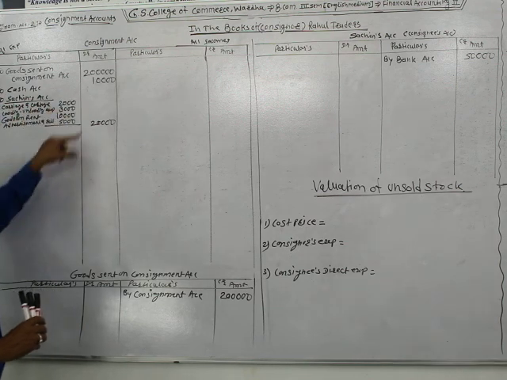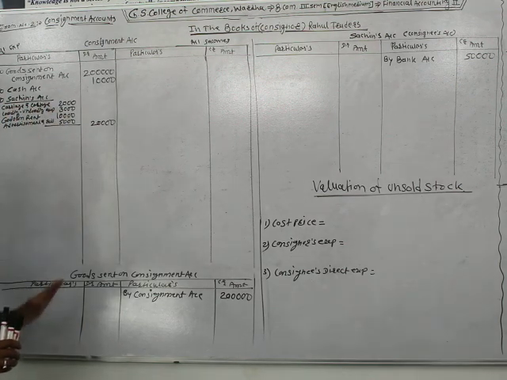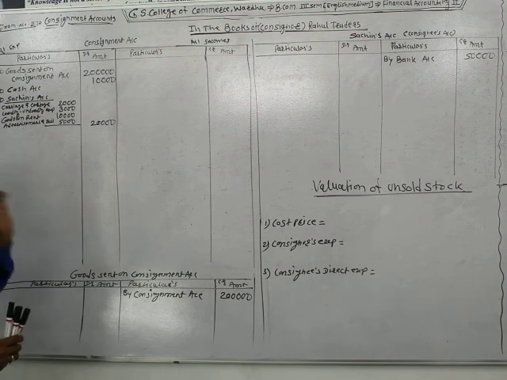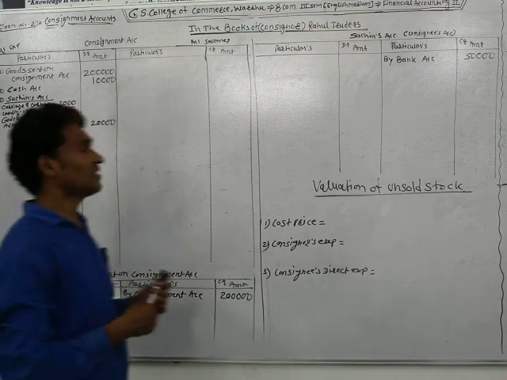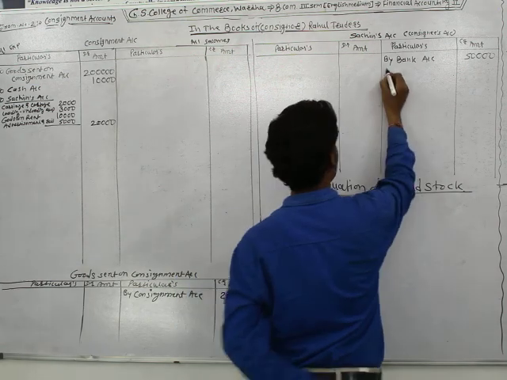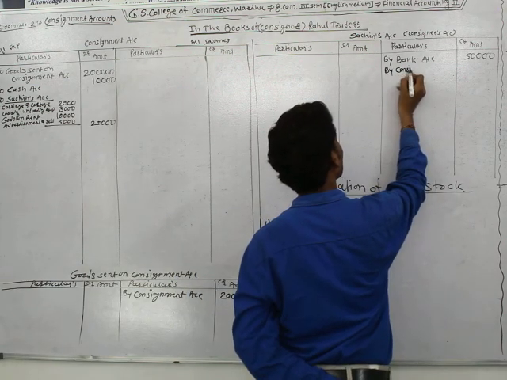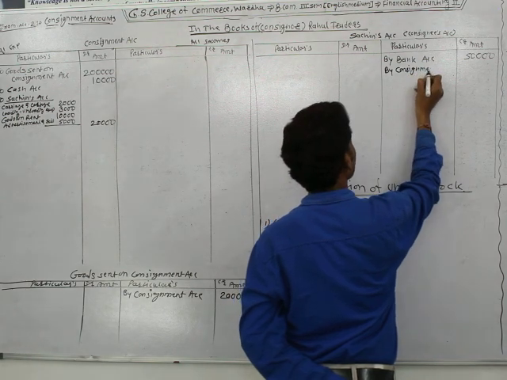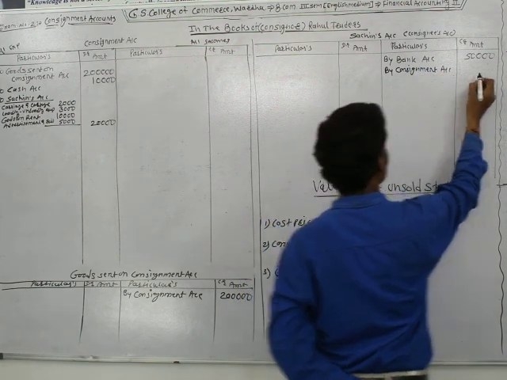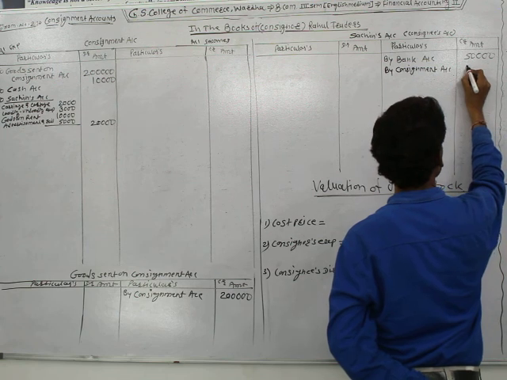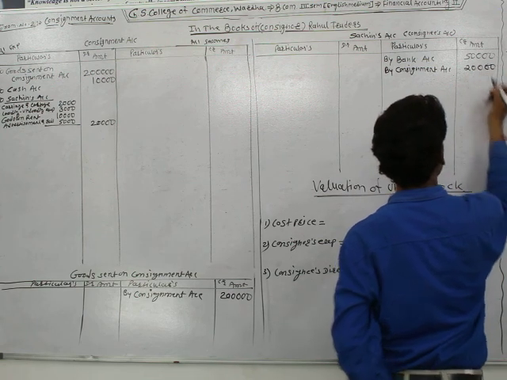So the consignee, Sachin, paid rupees 20,000 for various expenses. Entry: consignment account debit and Sachin's account credit. So write at the credit side of Sachin by the name of consignment account, rupees 20,000.